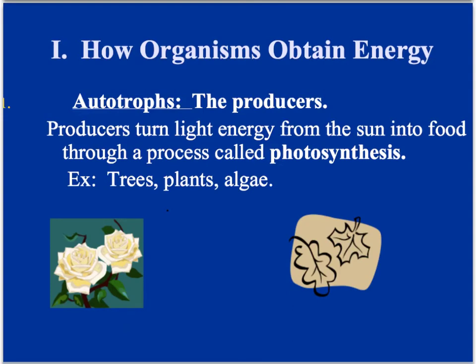When we were talking about the kingdoms, we talked about what it meant to be autotrophic. But just as review, autotrophs are the producers. So producers are things that can turn light energy from the sun into food through photosynthesis. Pretty much anything in the plant kingdom and some types of protists.